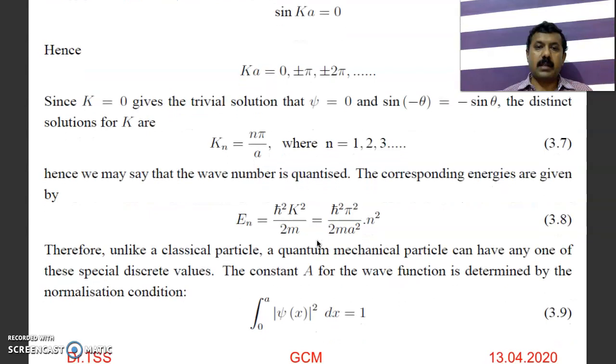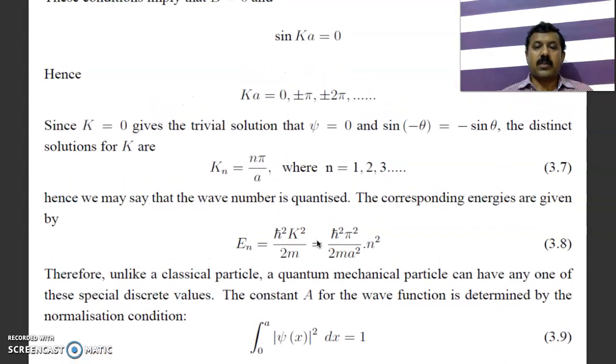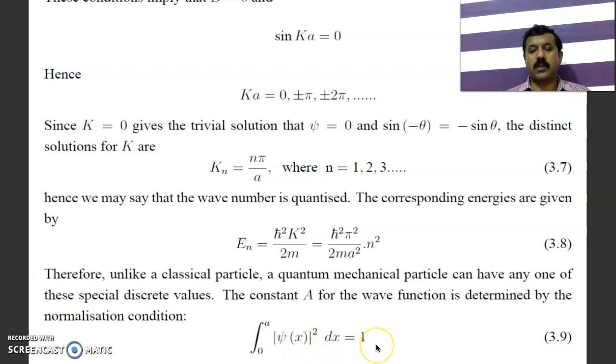Still, in this equation you can notice that the constant a is unknown. It can be determined by using the normalization condition. The box dimension varies from 0 to a, so we integrate psi star psi dx from 0 to a. This psi is equal to psi star, because it is not a complex wave function, it is a real wave function. Therefore the product will be mod psi square dx integrated equal to 1.